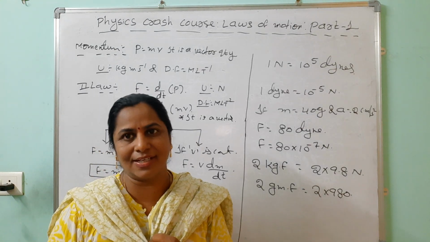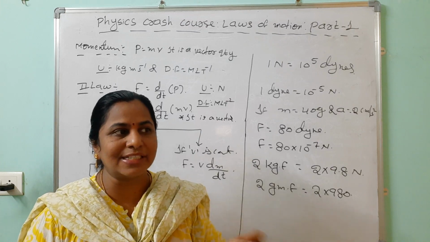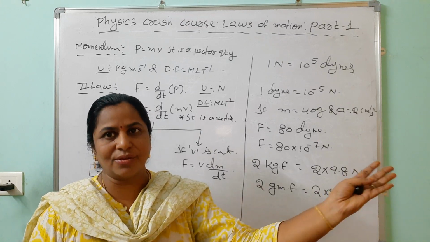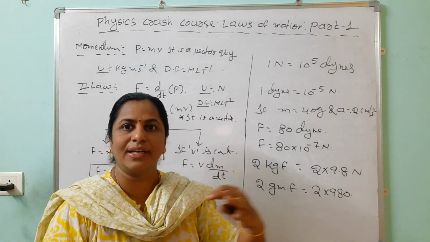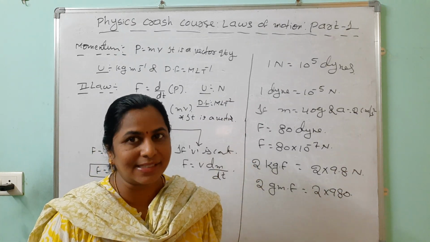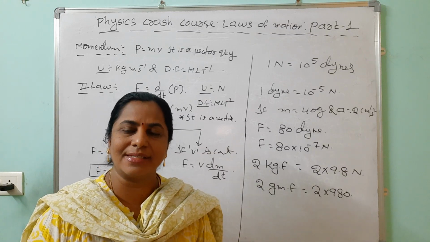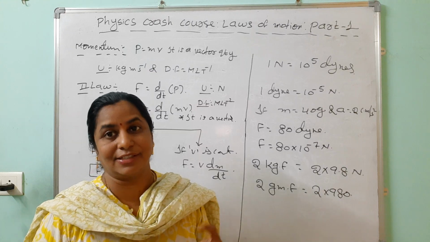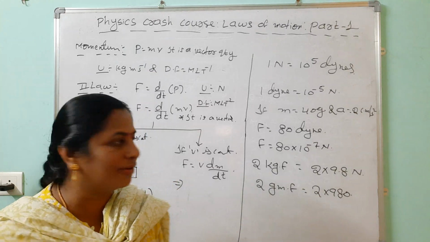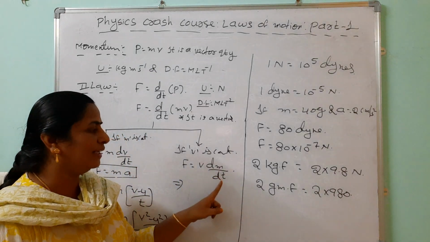In this case, velocity is constant. Not only this one, one conveyor belt is there. We are adding pouches, purses at the metro and all this. That is going on like this. There which is changing? Velocity is constant, but depending on the person carrying the weight, the mass is changing. So at that time, how to calculate the force? We can take it as V into dm by dt.